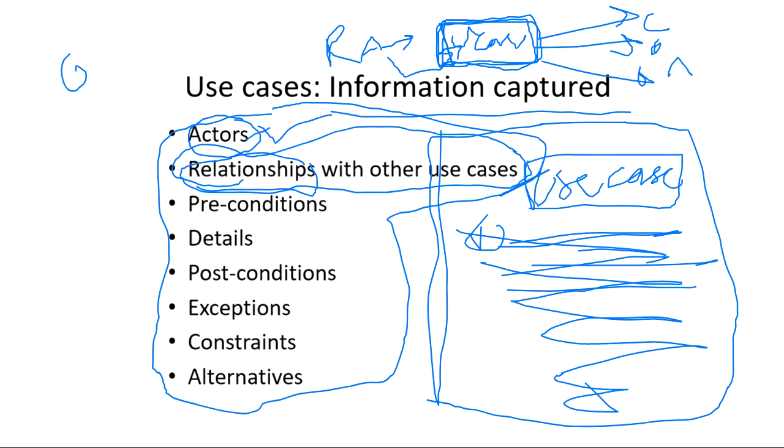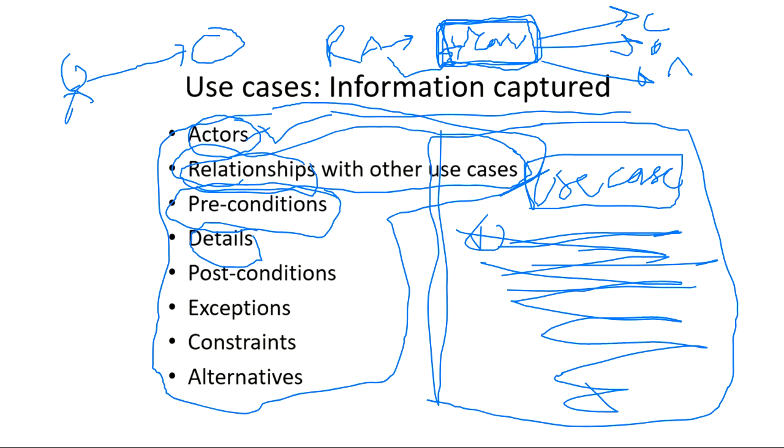Is this actor having a direct association with this use case, or is he having a generalization with this use case? All these things you have to show. This is information that should be either written in the use case document or represented by a use case diagram. Okay, what are the preconditions before you try to create your project? What are the details of your project? Very abstract details, not in very complex detail.